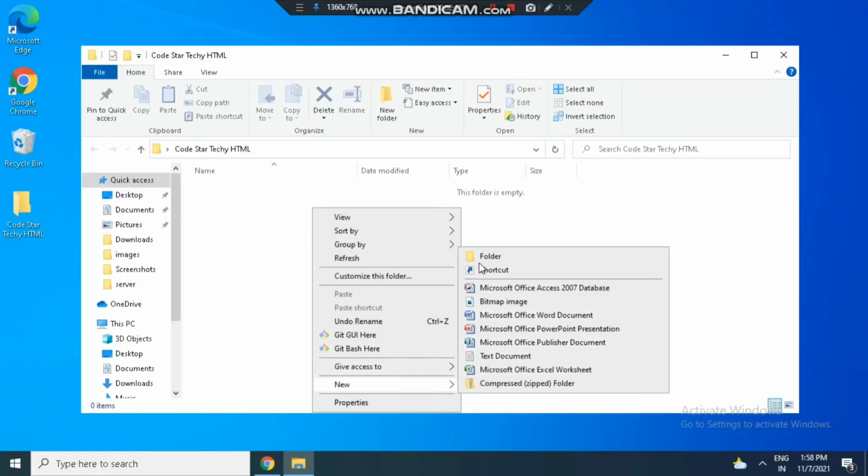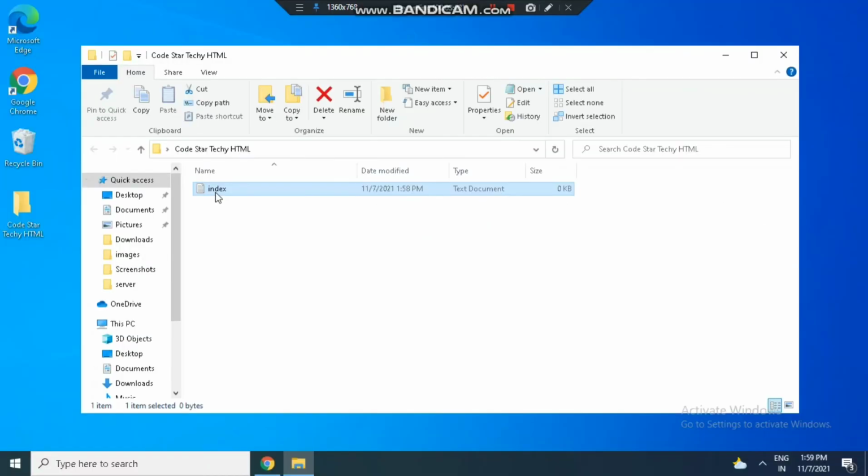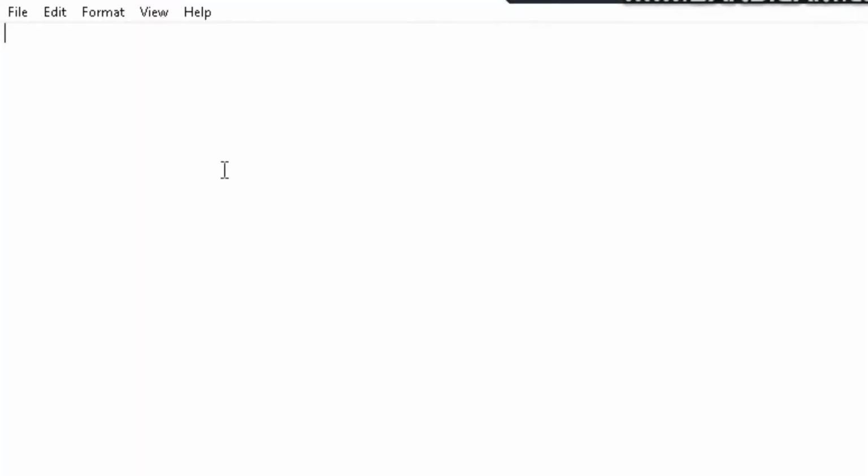Let me open this Code Start Techie folder. I'm creating a new text document, and I will name it index. First I am opening a text document in Notepad. It is not HTML yet, this is a text document. We will edit it in Notepad, and then save it as HTML.